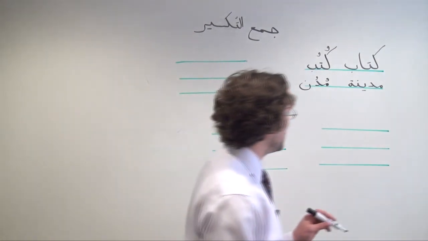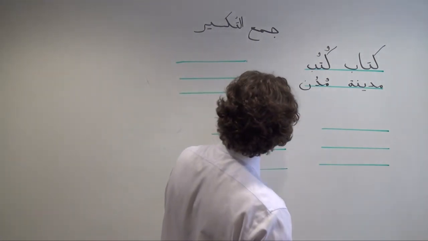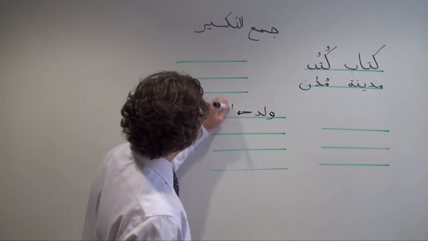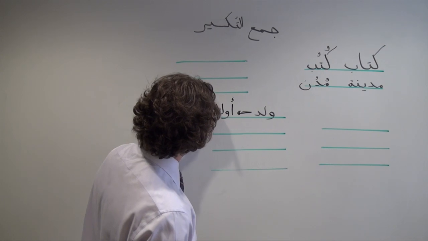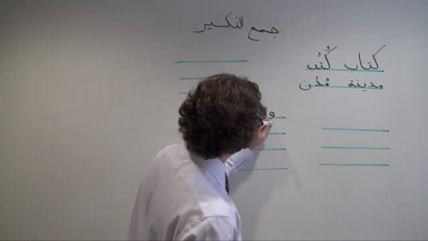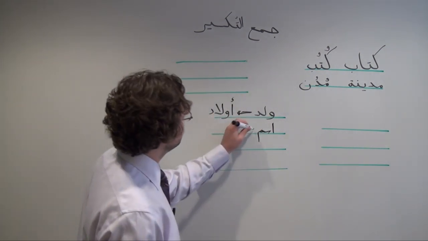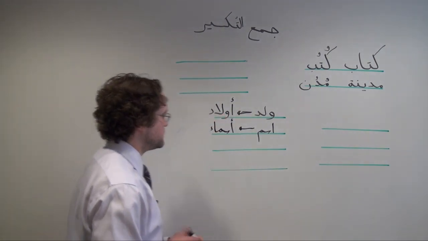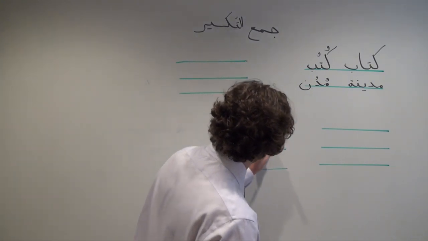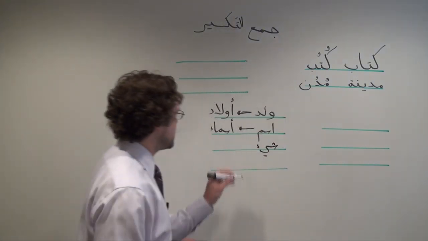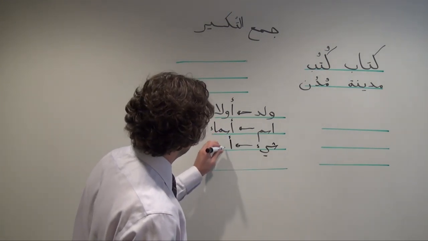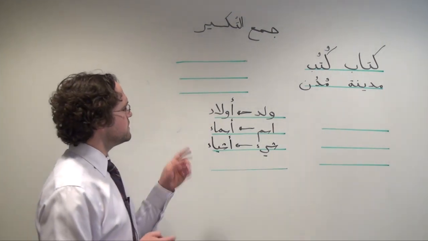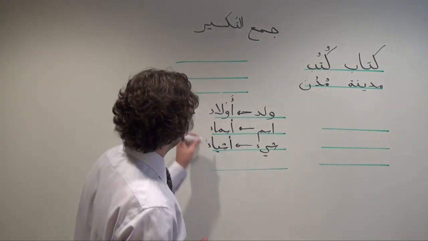Some other examples in a different pattern. Walad turns into أولاد. اسم, أسماء. شيء, a thing, turns into أشياء. أولاد, أسماء, أشياء.